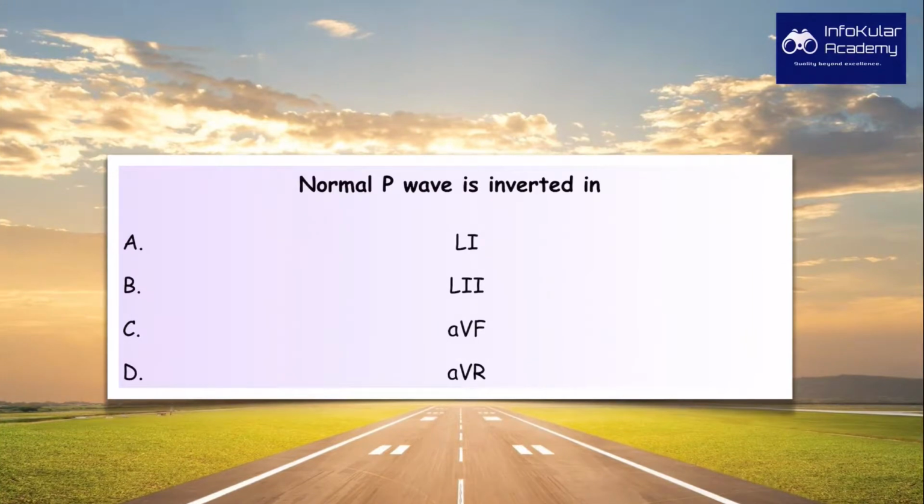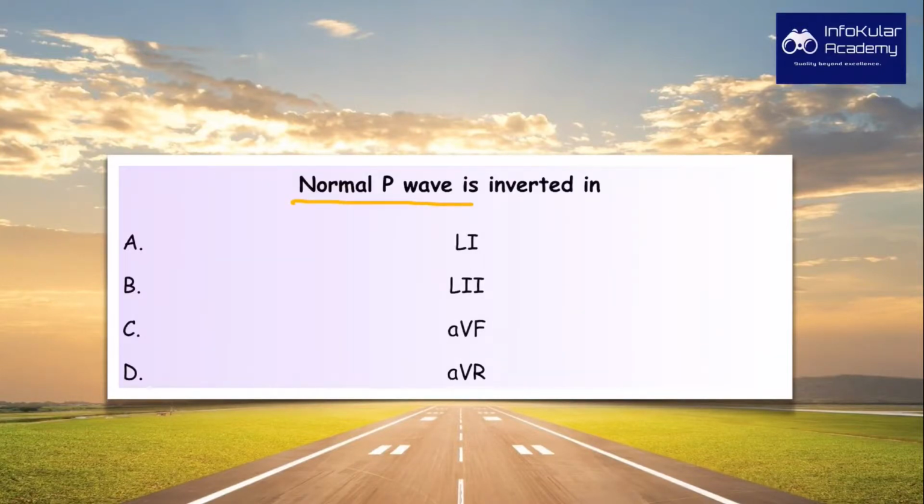P wave is inverted in A. lead 1, B. lead 2, C. AVF, and D. AVR. Questions, 3 to 5 questions on ECG come in the exam for sure. Usually 1 or 2 are slightly difficult, whereas 2 to 3 is very direct, and if you know the basics you can answer it. Like, normal P wave is inverted in.